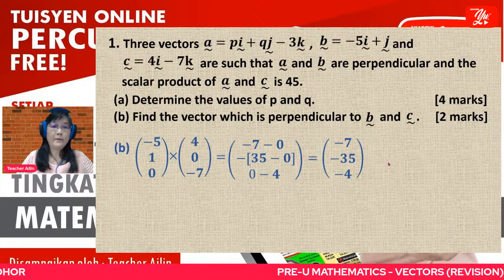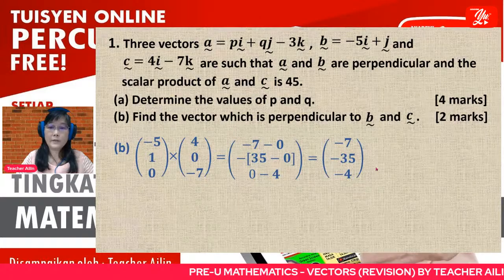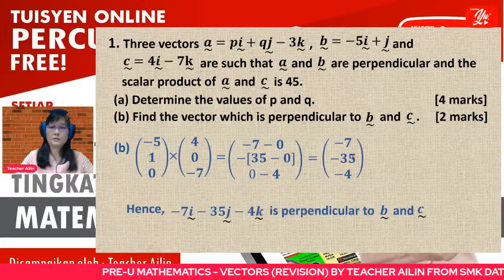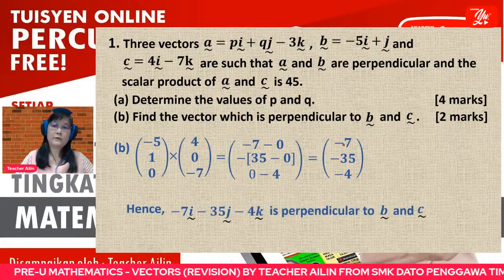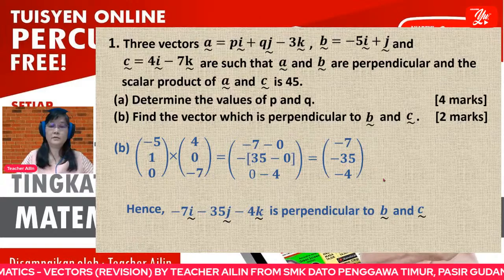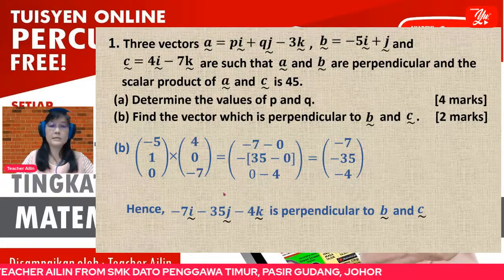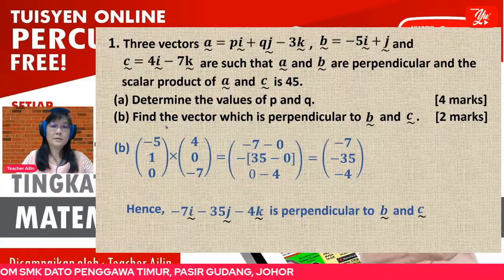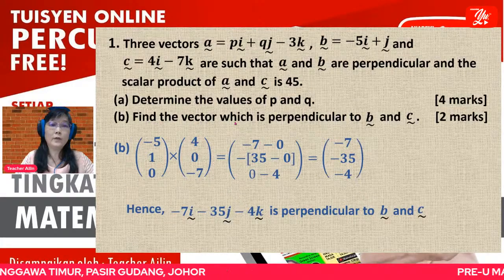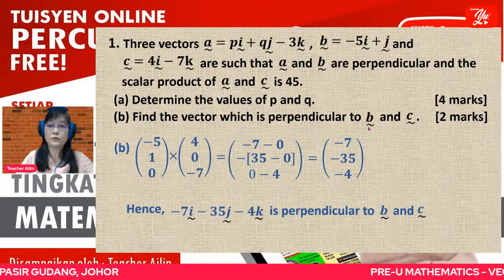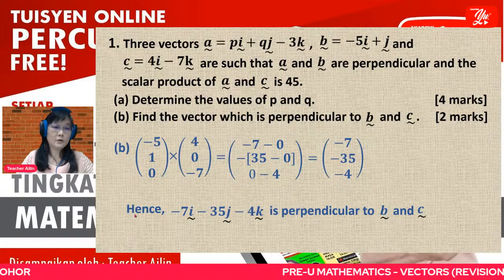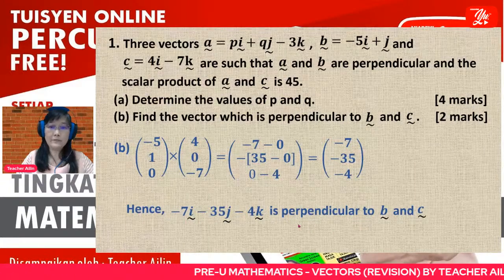Remember, don't stop here, because many students, when they find this column vector, they finish and go to the next question. Remember, you need to answer the question, because the question says find the vector which is perpendicular to B and C. So hence you have to write the statement for your answer.